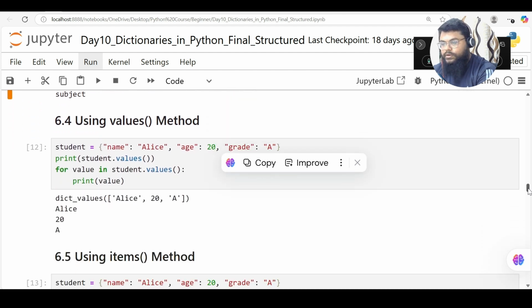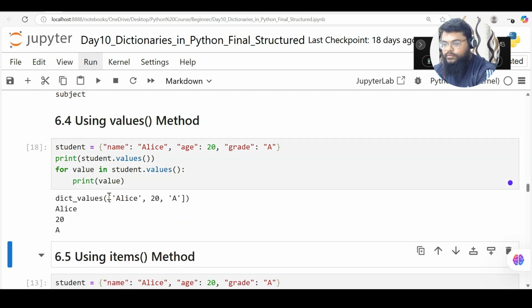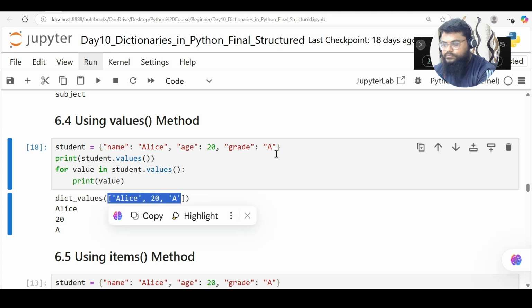And there is one more method called the values method. This values method is used to get only the values from our dictionary. I have a dictionary called student, and in this student dictionary I have three key value pairs. In these key value pairs, I just want the values. I'm concerned about getting the values. So in that case, I can use the .values function. Similarly, you can notice here, we can print .values. It will get me all the values inside a dictionary.